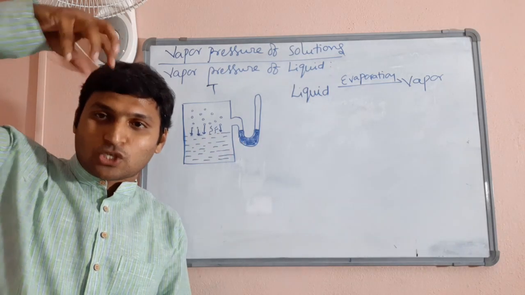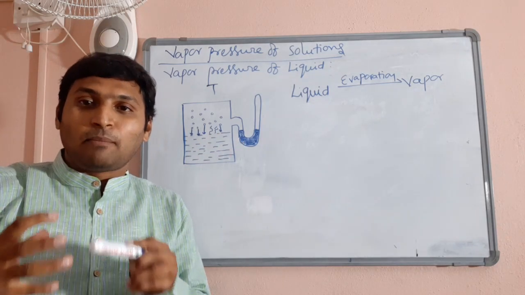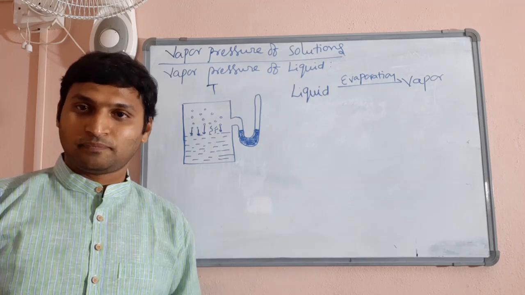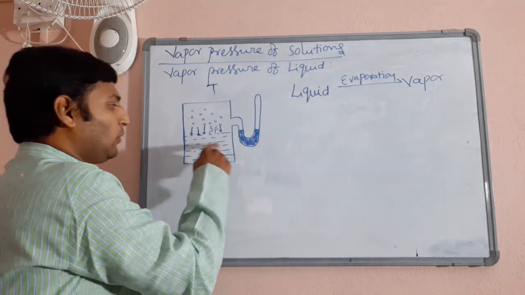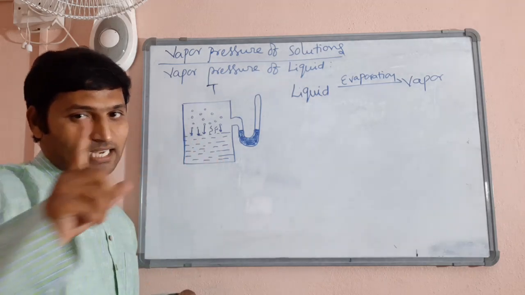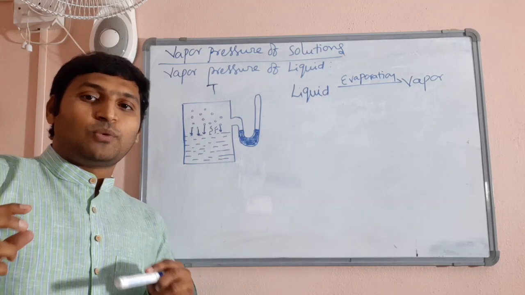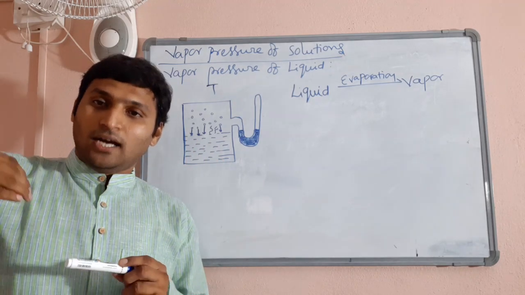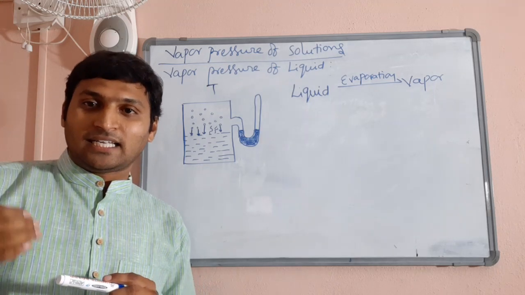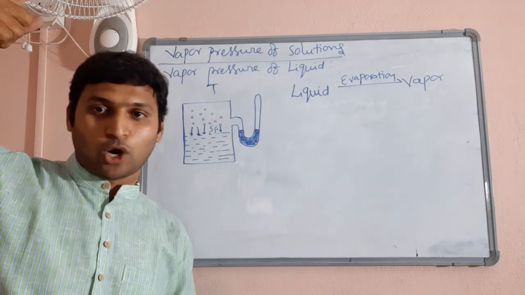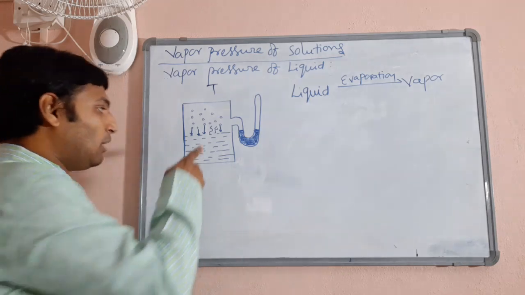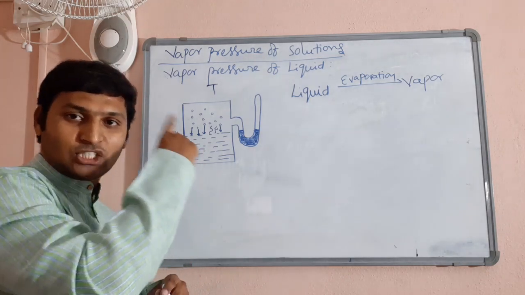Now, when they come and strike the surface of the liquid, some of them may lose their kinetic energy, relatively, because the liquid molecules here may have lower kinetic energy. I already told you just now, those which are capable of evaporating, those which have kinetic energy enough to change to vapor state would have gone to vapor state. That means the molecules in the liquid have lower kinetic energy than them.